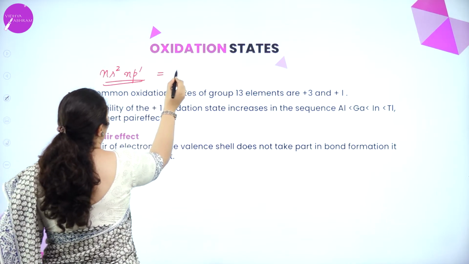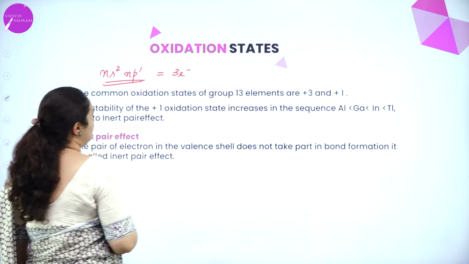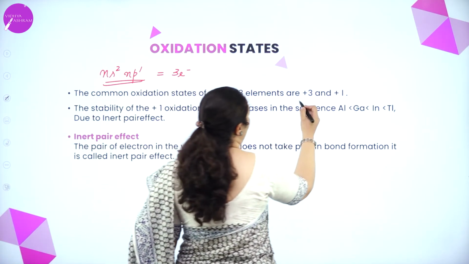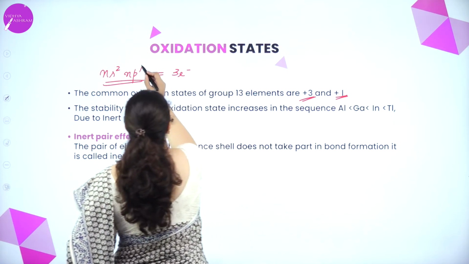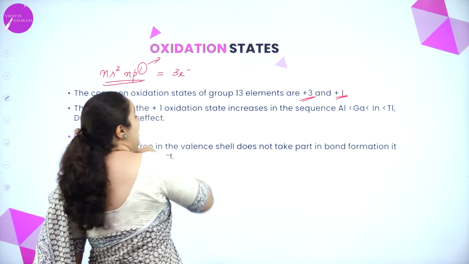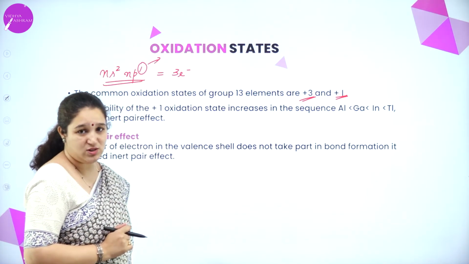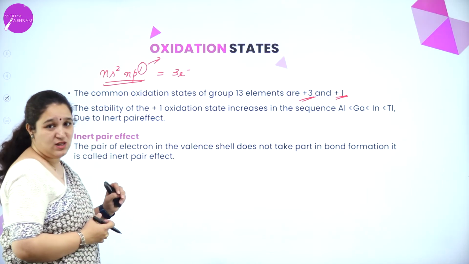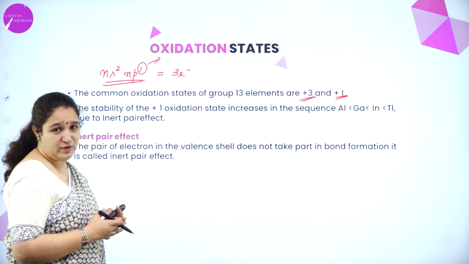So in the valence shell, how many electrons are there? 3 electrons. So the common oxidation state is +3 and one more is +1. That is only when this np electron is lost and the ns2 electrons are not lost. So why can you see the +1 oxidation state more frequently?